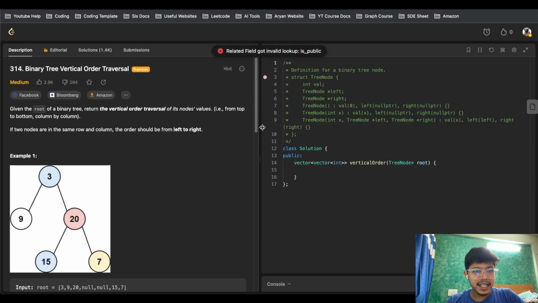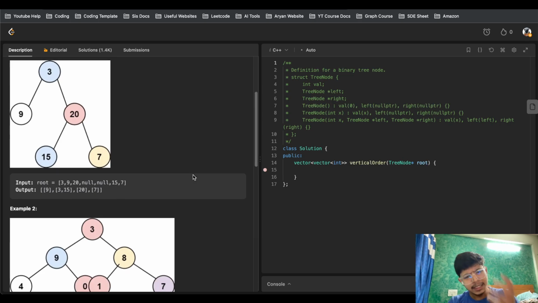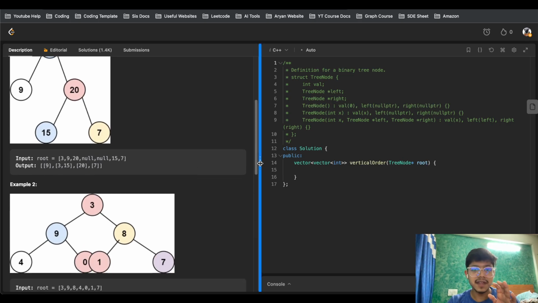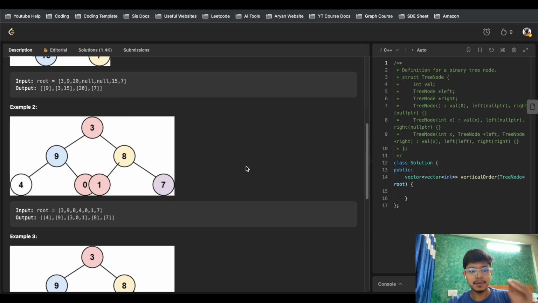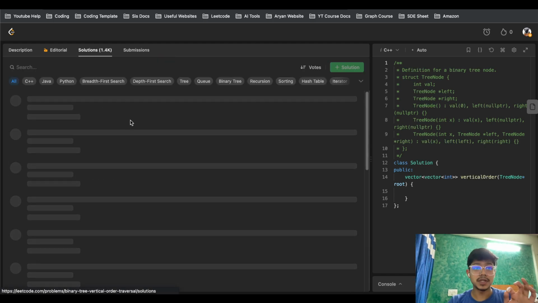So get ready. We have the first one, binary tree vertical order traversal, and you will see the entire description. It's a question which we have seen in Amazon as well. There are a few questions which are very standard, right? So please, just get them sorted, just get them done. That would be super helpful.